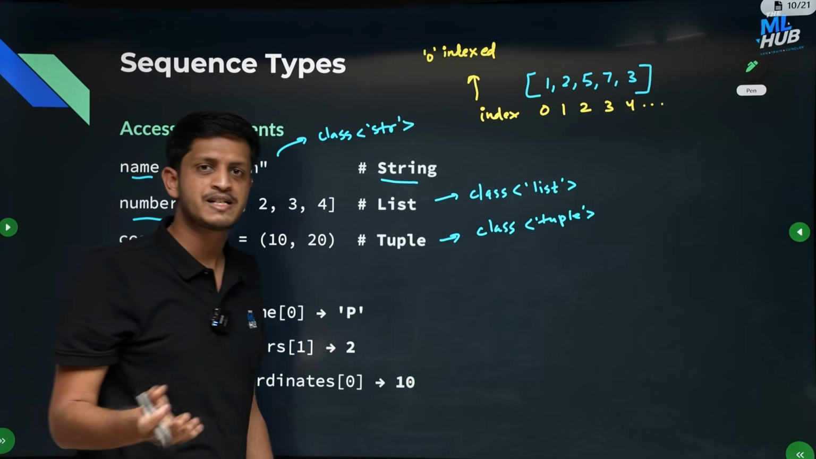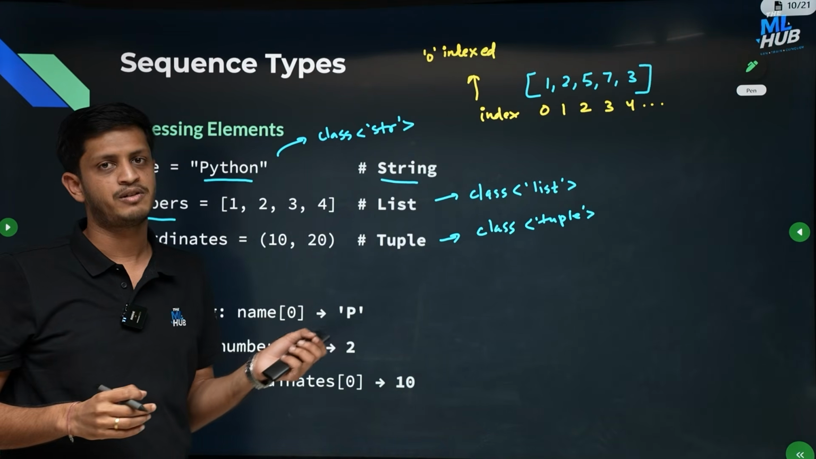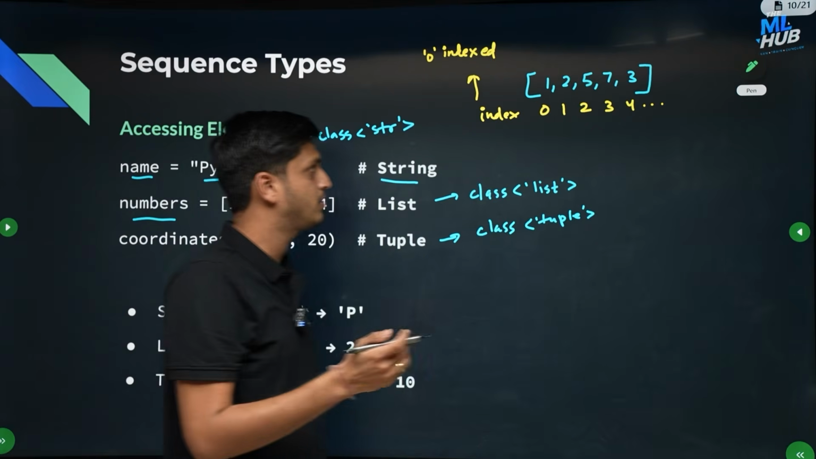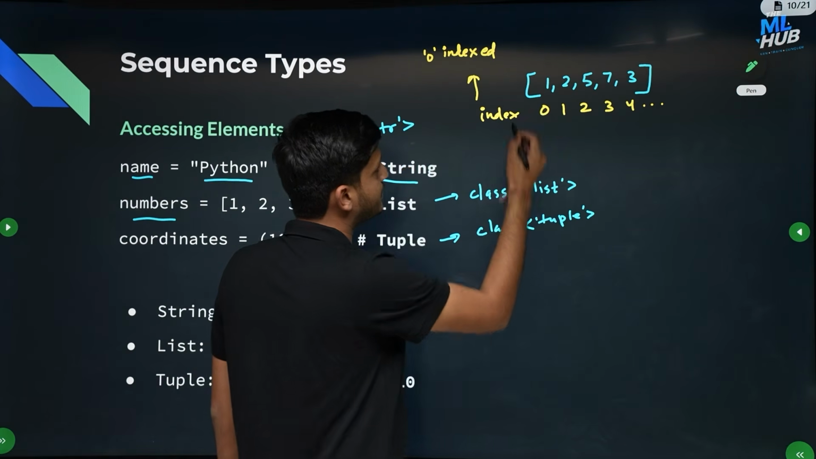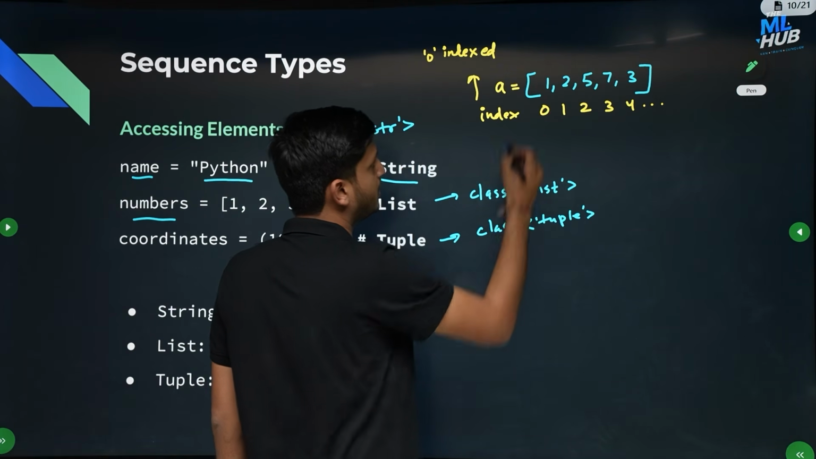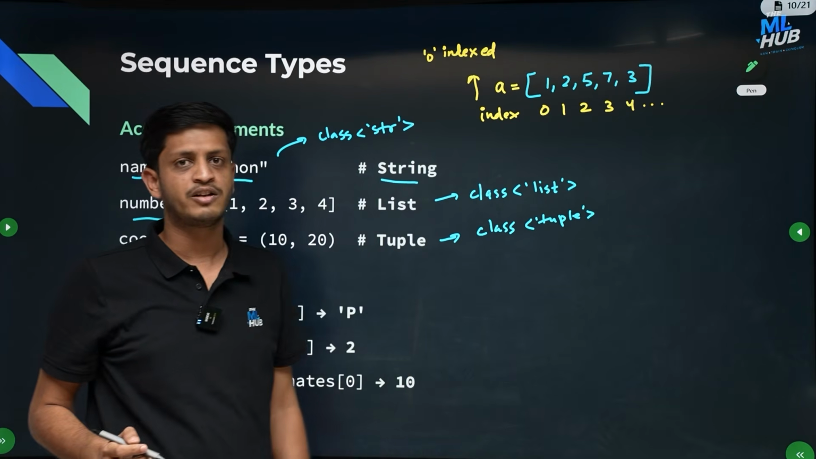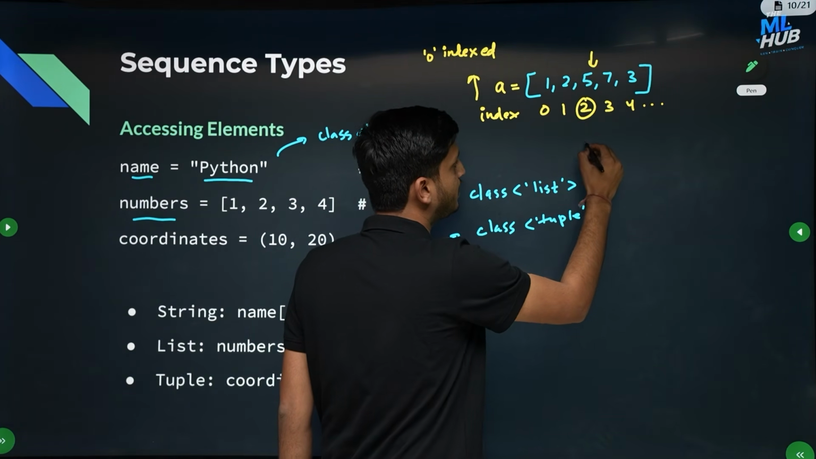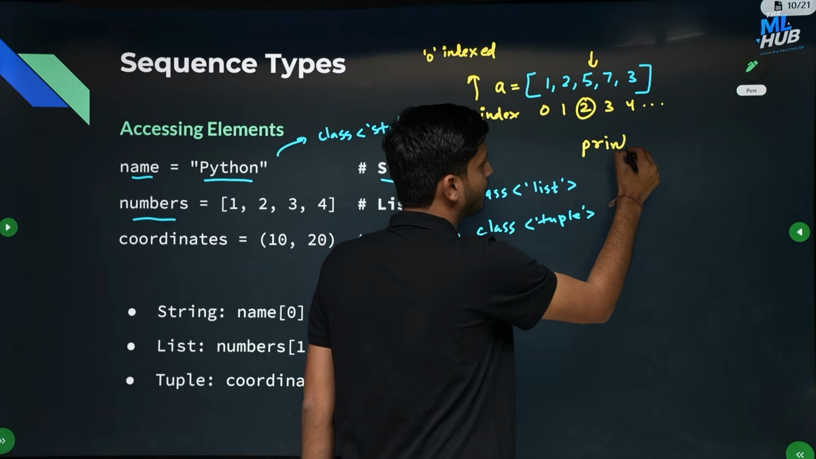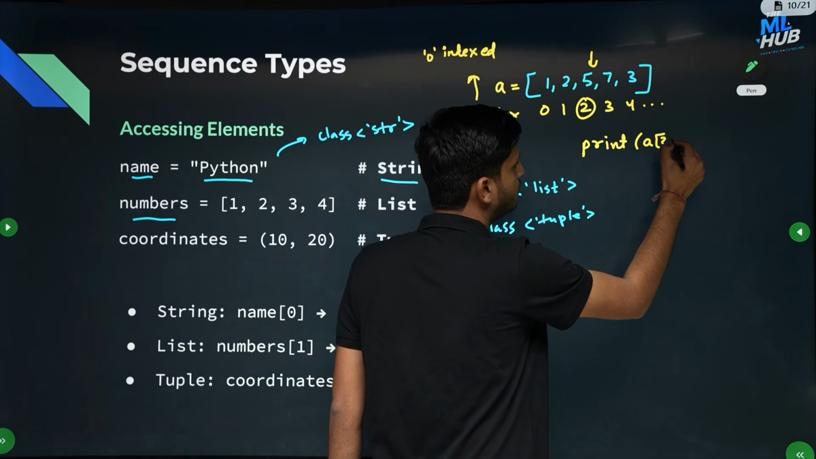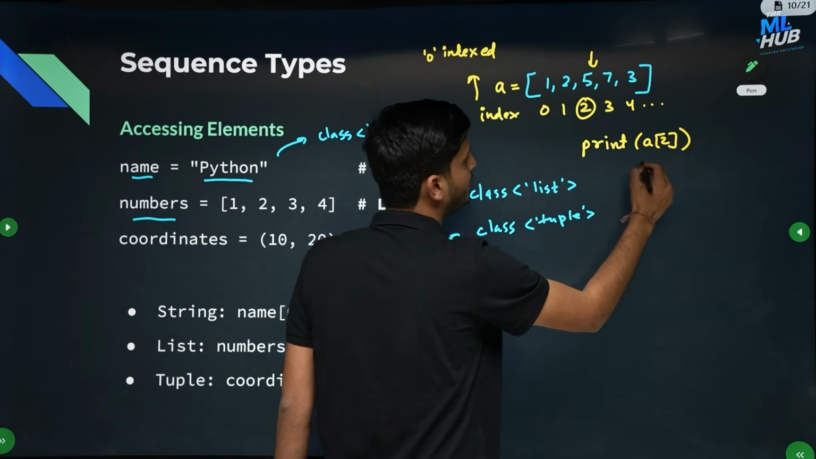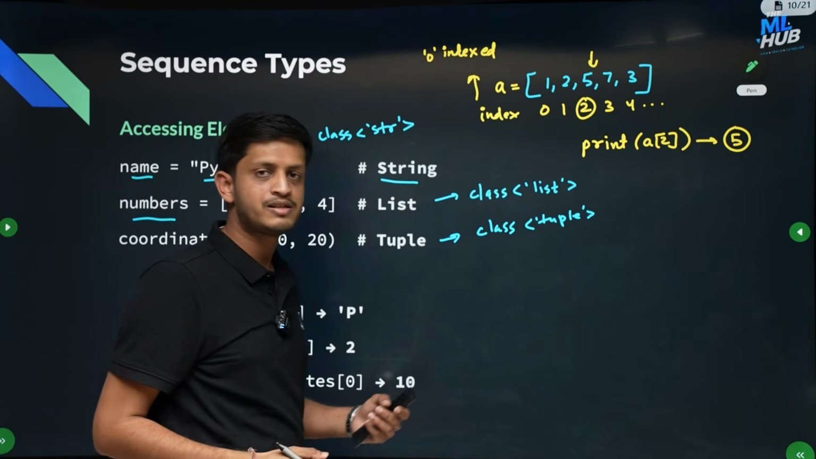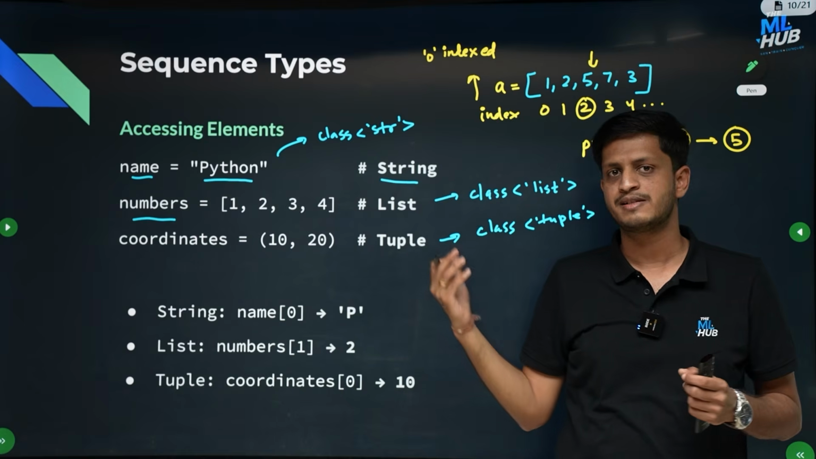Actually, C, C++, and Java are also zero indexed. The indexing works the same way in C, C++, Java, and Python, all 4 languages. Okay, and hence, let's say this is a list A. If you want to access the third element of this list, the third element will have an index of 2. So if I print A of 2, I'll get the third element of this list, which will be 5. Okay, this is how indexing works, and you can access any element in a sequence in Python.